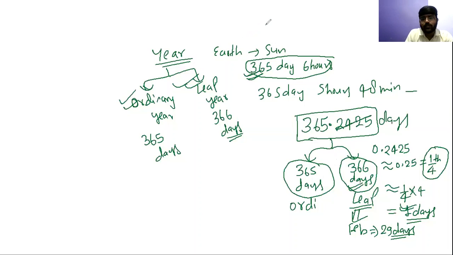Let's touch a different topic now. Okay, so I just introduced what is ordinary year, what is leap year, and how much time Earth takes to revolve around the sun. That is 365.2425. अब ये याद रखेंगे. Now moving further, years again have been classified into two categories. We can further classify year into two categories.